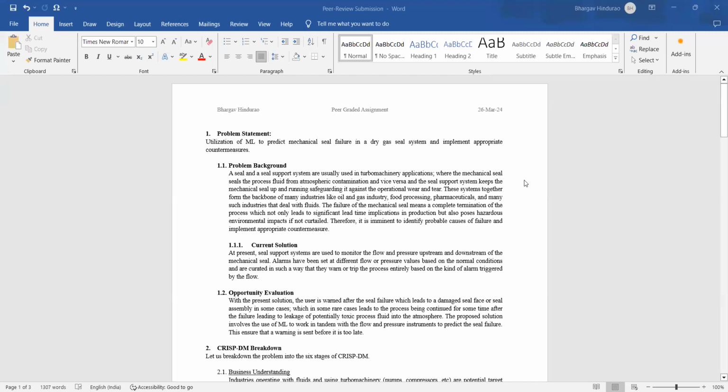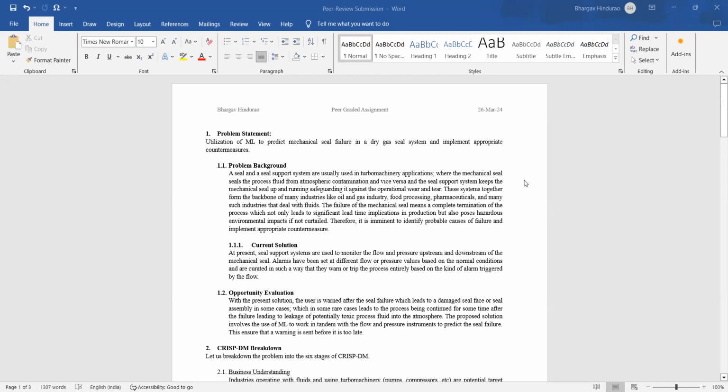Okay. So the problem statement for today is to utilize ML to predict mechanical seal failure in a dry gas seal system and implement appropriate countermeasures. So basically, a quick brief on the background. The mechanical seal and seal support systems are usually used in turbo machinery applications where the mechanical seal seals the process fluid from atmospheric contamination and vice versa.